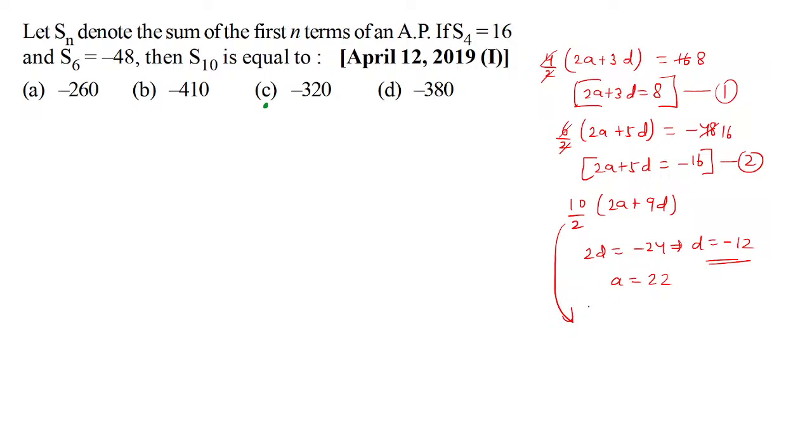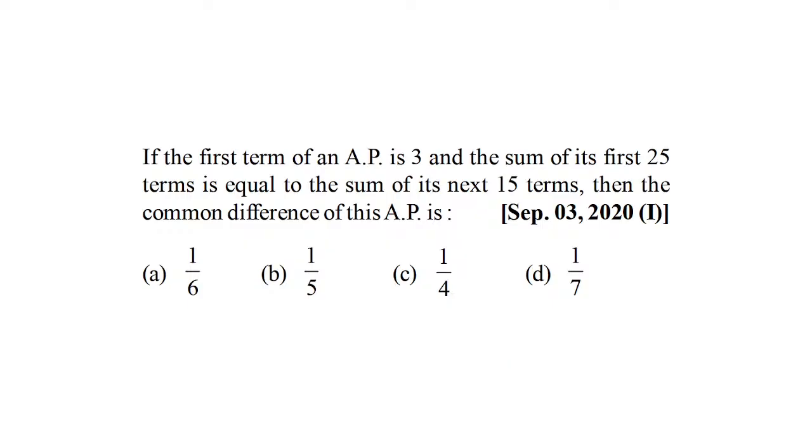Yes, so that's correct. So you have 5 times (2a plus 9d), so 88 minus 108. So what you essentially get is 5 times minus 64. So that essentially becomes minus 320. So yeah, my bad, the calculation part. Let's keep rolling. Next question.